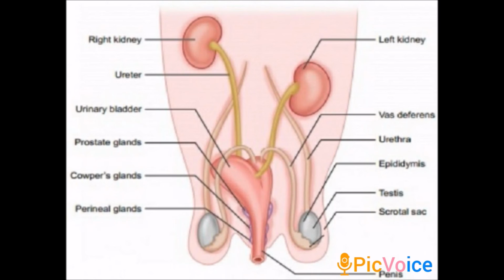Then the vas deferens joins the urethra just below the urinary bladder. After that, what happened? The urethra runs backward and passes into the penis. Okay, these are the structures of the male reproductive system. After that, three accessory glands are present, namely the prostate gland, Cowper's gland and perineal glands, for secretions in reproduction. Understand?